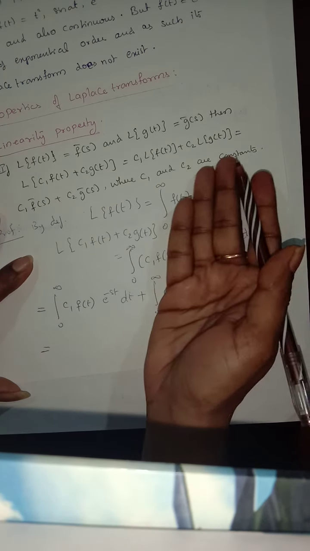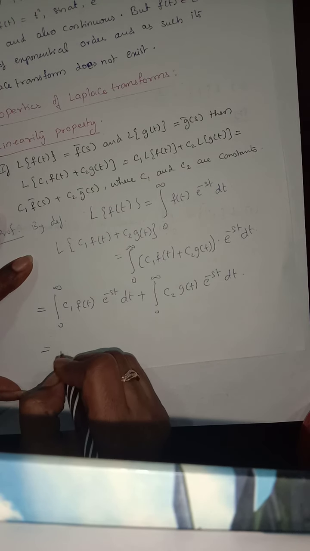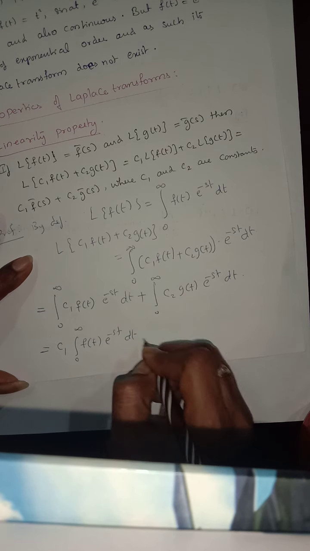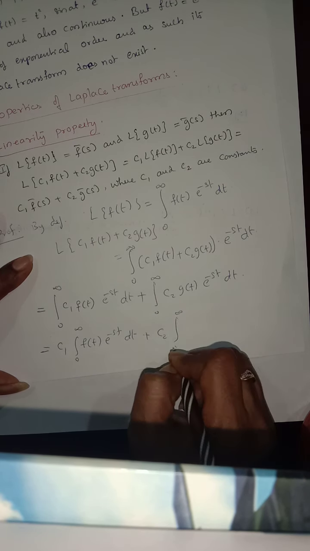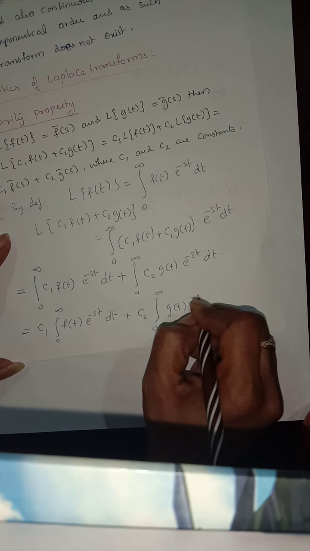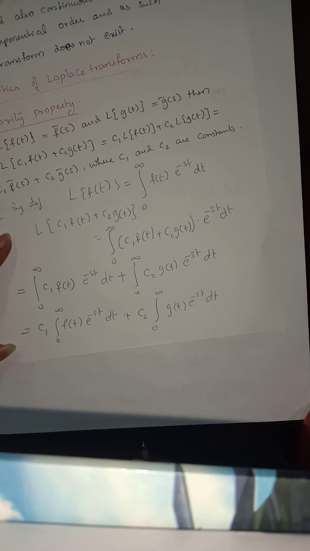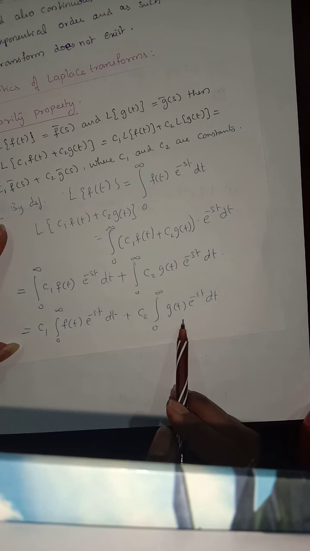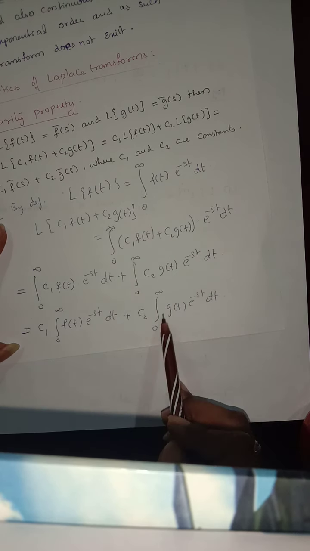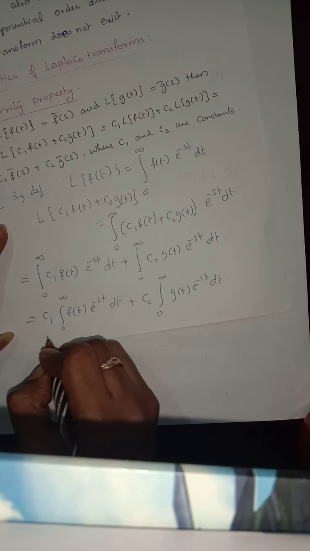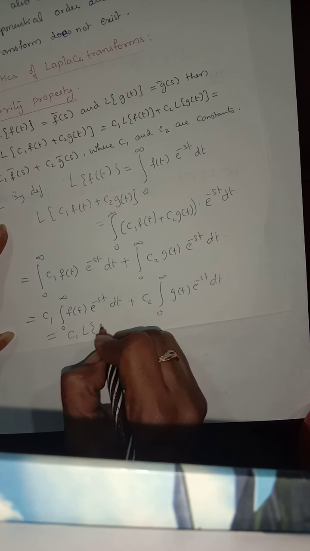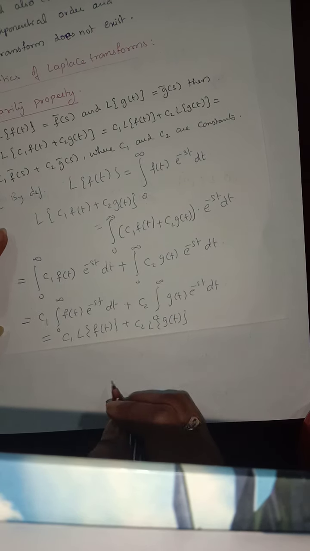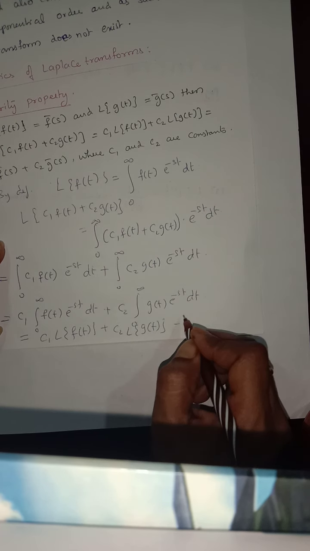Now c1 is an arbitrary constant, right? So this is equal to c1 integral 0 to infinity f of t e power of minus st dt plus c2 integral 0 to infinity g of t into e power of minus st dt. This looks the same as the Laplace transform definition, and the second is also the same, but here instead of f we have g. So this can be written as c1 L of f of t plus c2 L of g of t.